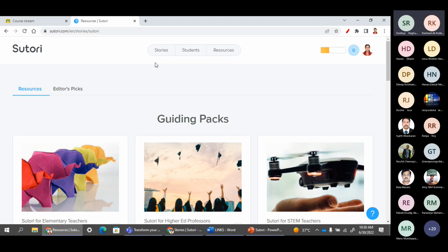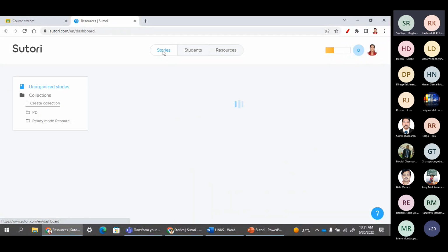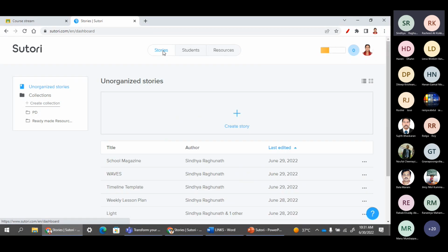So let me show you how we can see the stories. Here, all the presentations that we make, we refer to as stories. So let me show you the stories here. See, when we click on stories, we can see on the left side some unorganized stories.